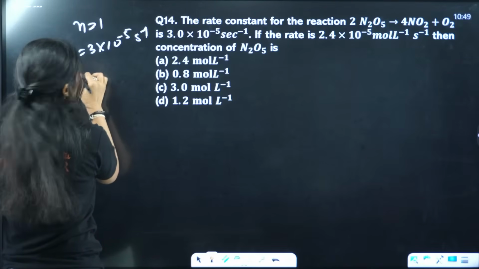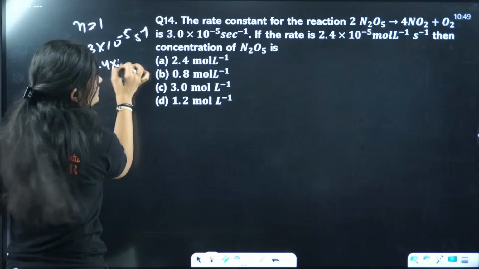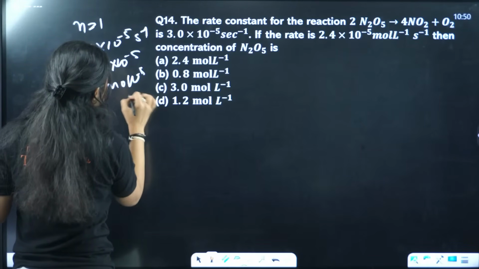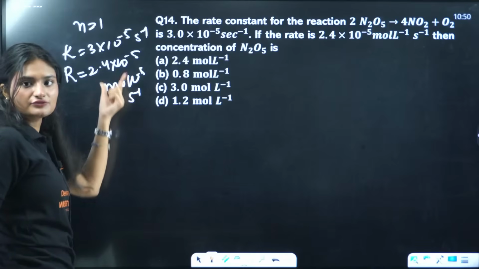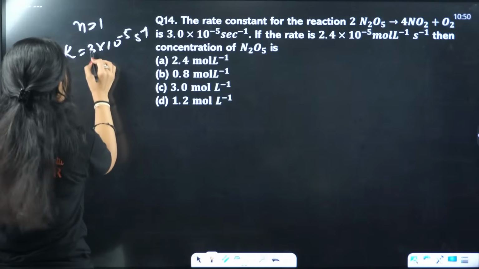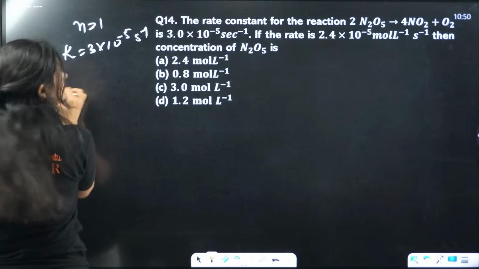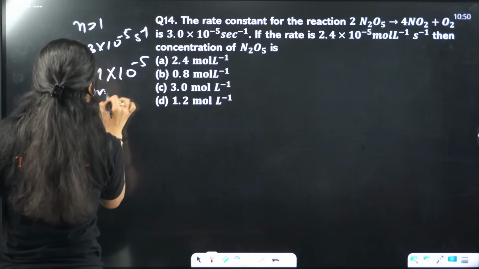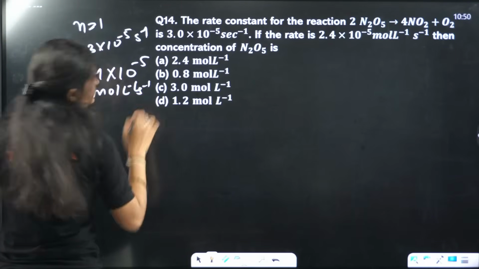We are also given rate, which is 2.4 times 10 raised to power minus 5 mole liter inverse second inverse. Sorry for the bad handwriting. If you are not able to understand it, I'll write it clearly.